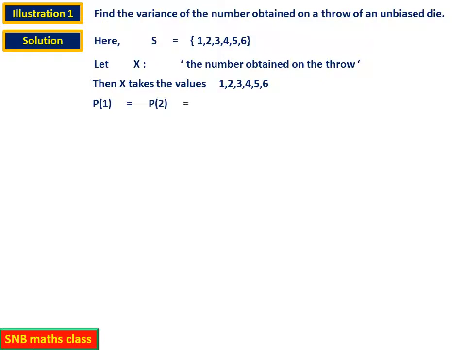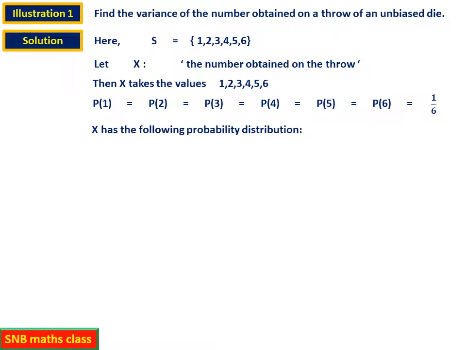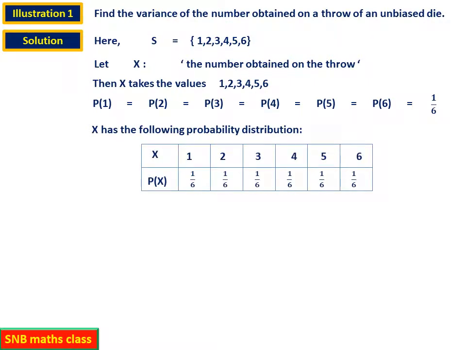Now probability of 1 equal to probability of 2 equal to probability of 3, up to probability of 6, all are equal to 1 by 6, because when you throw a die, any number is equally likely. Therefore x has the following probability distribution. Of course this is not absolutely necessary, but I have written it, it is easy for us to identify.